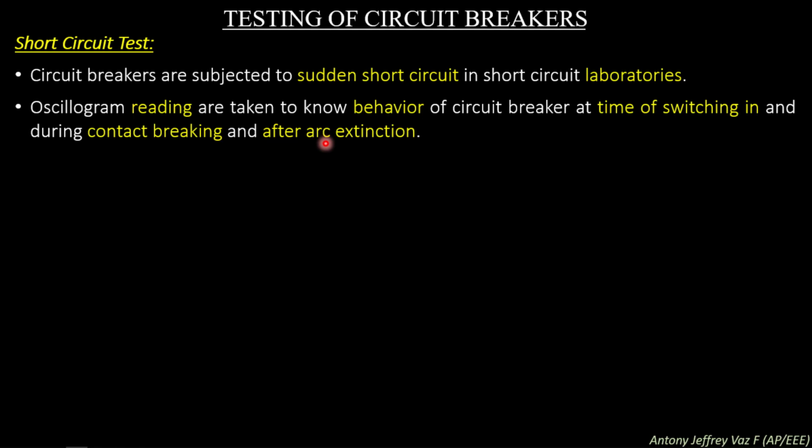So the short circuit laboratory should contain an oscillograph, and the oscillogram readings are taken to find the behavior of the circuit breaker, with timings taken from the oscillogram during breaking and making as well as during the arc extinction phenomena of the circuit breaker.